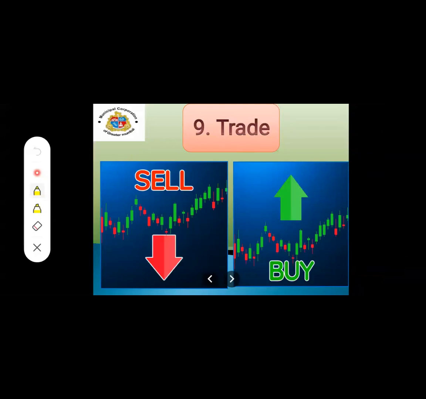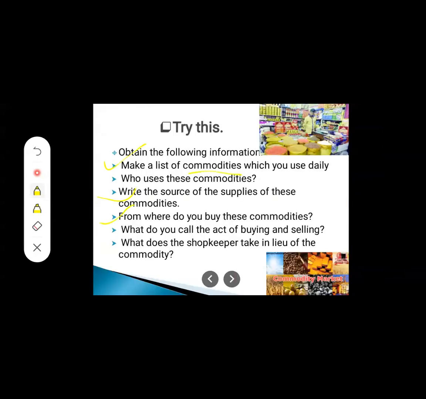What is the act of buying and selling? What do buying and selling mean? Trade. So when trade comes, these two words you have to keep in your mind: buying and selling. Always remember, when there is buying and selling of any product or any material, the trading process will be there.